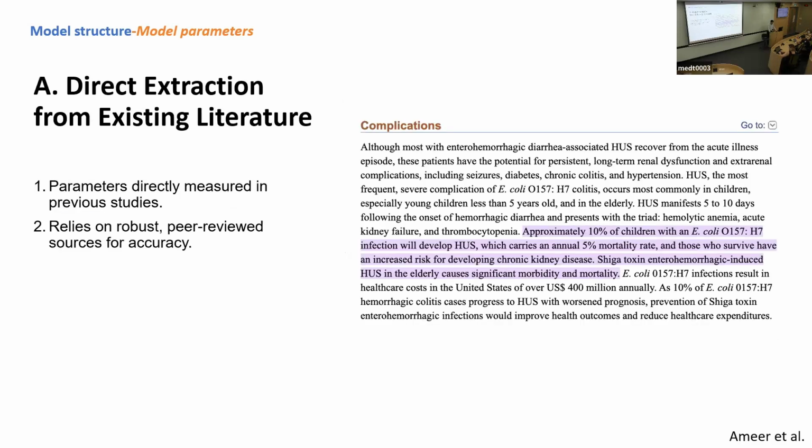So here is the direct extraction. We have the mortality rate and recovery rate, which we can retrieve from the peer-reviewed literature. Here we have a mortality rate estimate, and we can consider pooling them later to generate our model parameters.